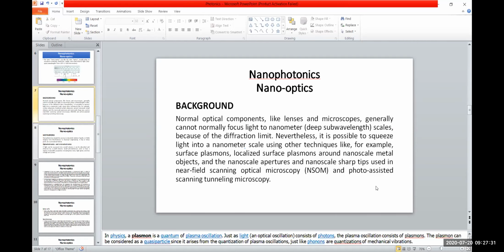In the background, you can see that normal optical components like lenses and microscopes generally cannot focus light to deep sub-wavelength scales because of the diffraction limit. Nevertheless, it's possible to squeeze light into a nanometer scale using other techniques, for example, surface plasmons, localized surface plasmons around nanoscale metal objects, and nanoscale apertures and nanoscale sharp tips used in near-field scanning optical microscopy, NSOM, and photon-assisted scanning tunneling microscopy.